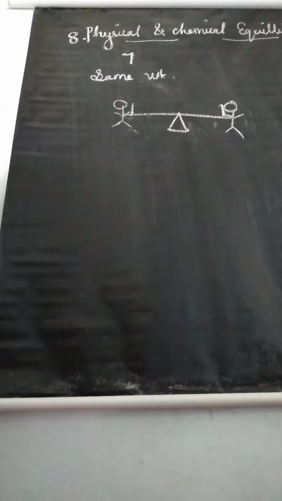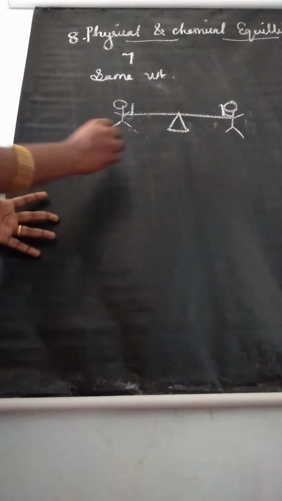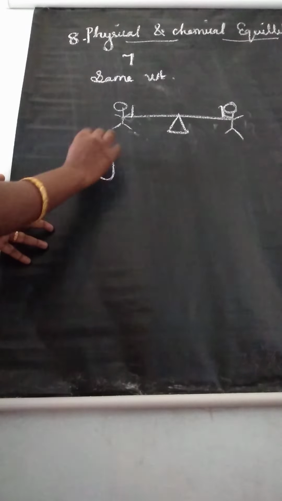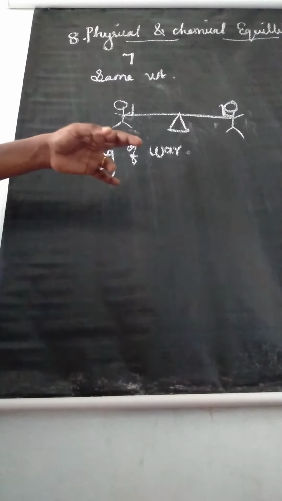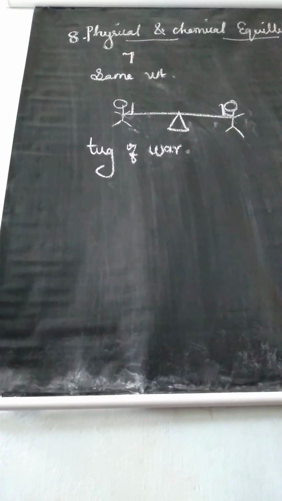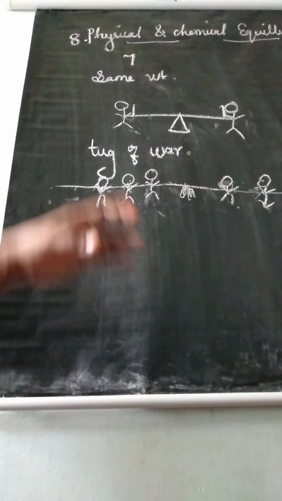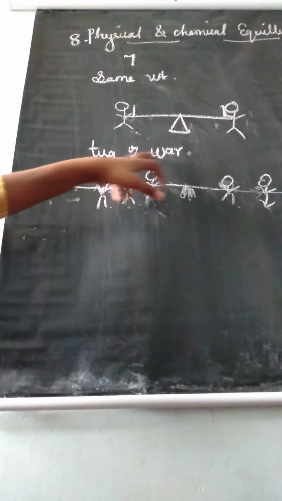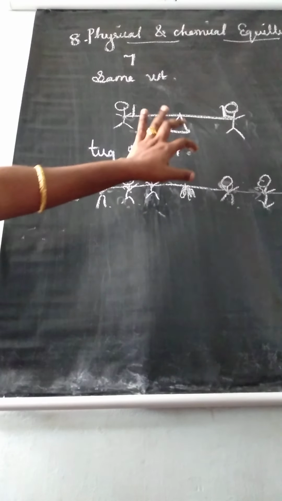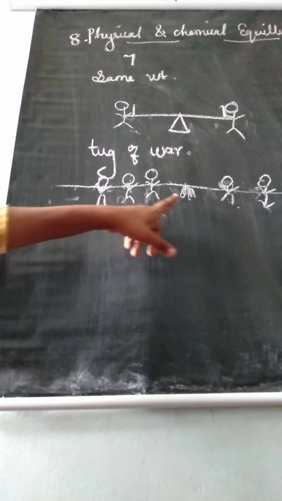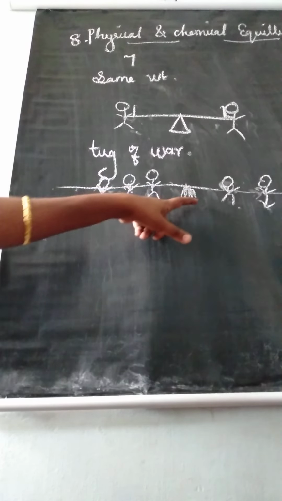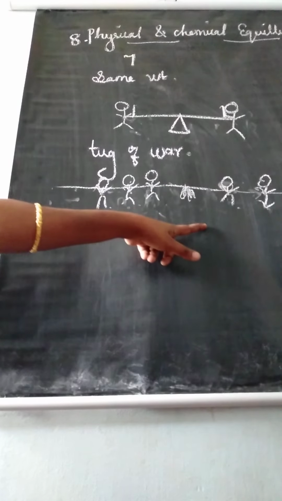Some more examples we can tell. Another example: a game of tug of war. In this game, the rope is pulled taut between two teams.